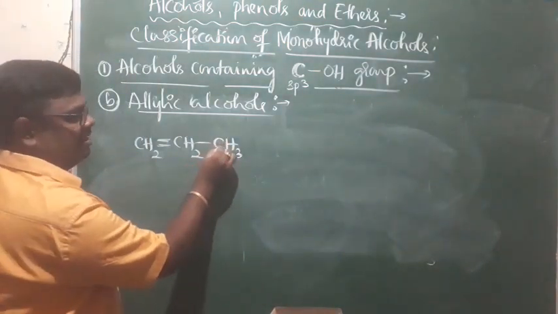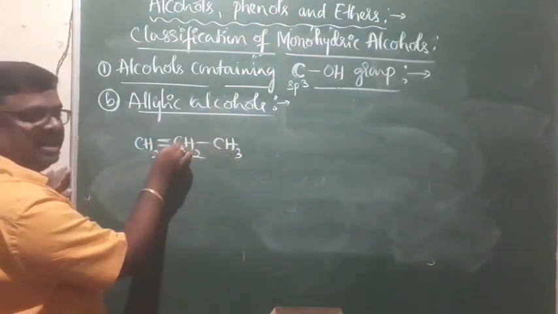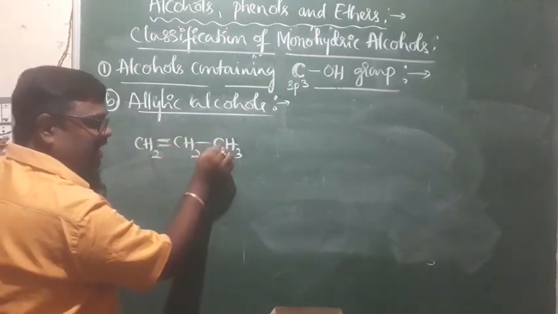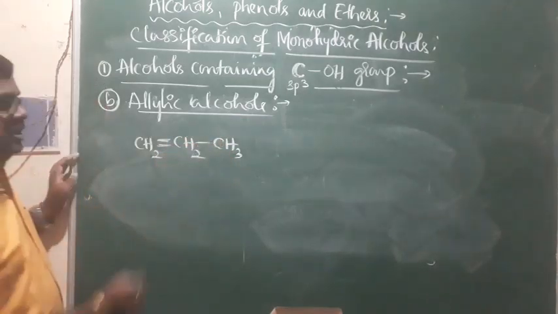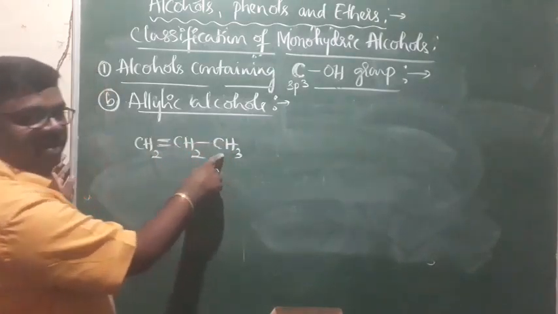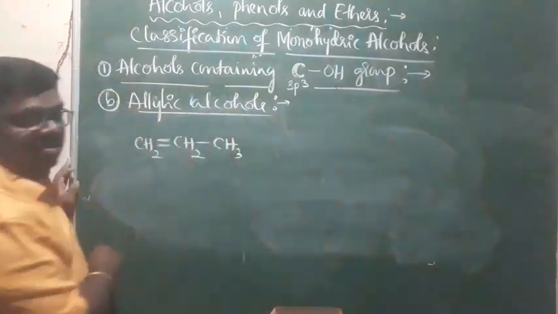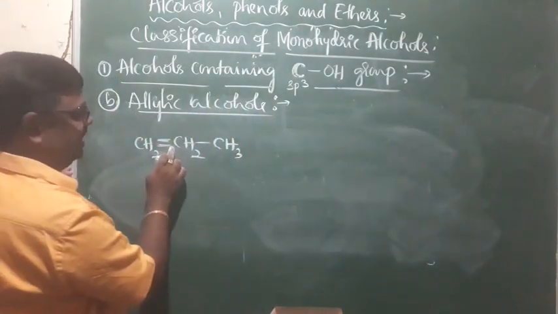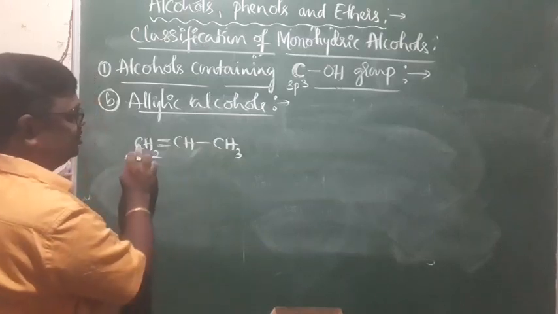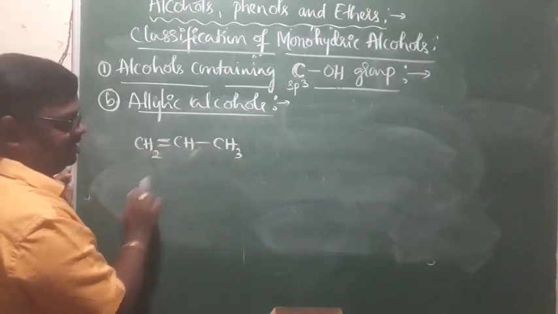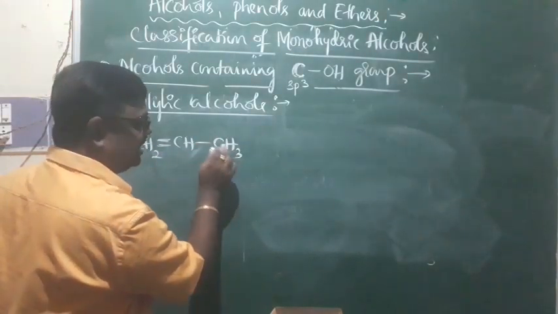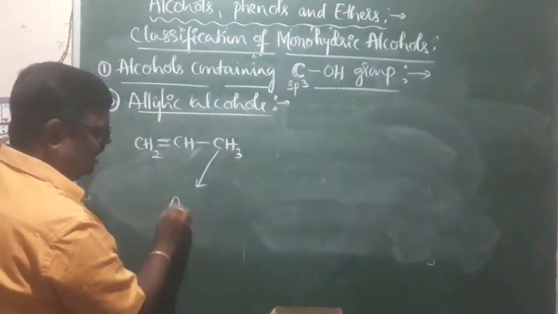This is a carbon directly attached to the double bonded carbon, that is an allylic carbon. If the OH group is attached to the allylic carbon, then it comes under allylic alcohols. So look at this, CH2 double bond CH, CH3. This is the allylic carbon.